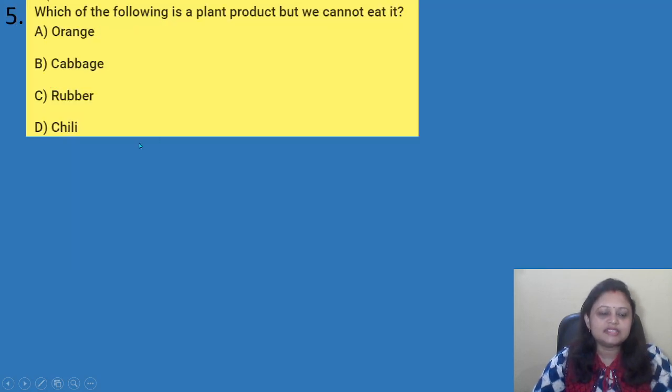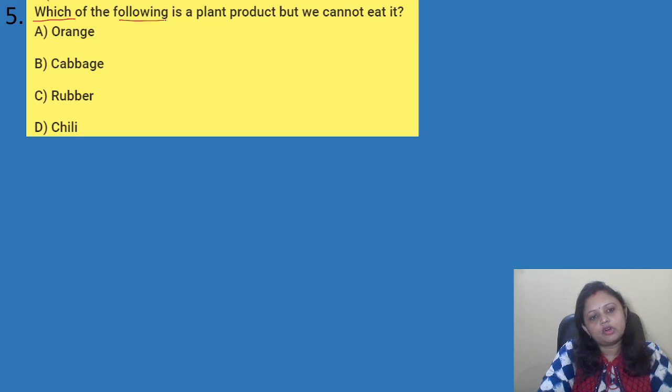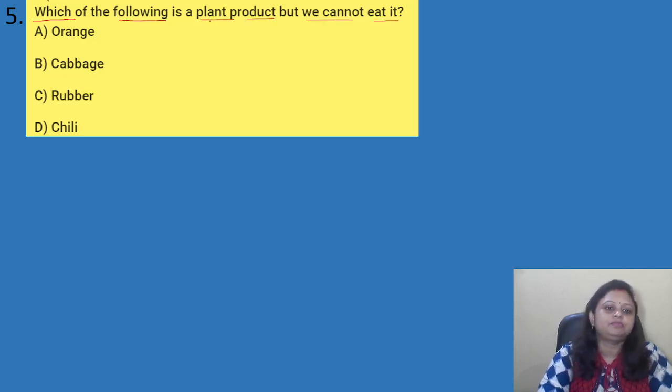Coming to the next question, which of the following is a plant product but we cannot eat it? Options are A. Orange, B. Cabbage, C. Rubber, D. Chili. So, which of the following is a plant product but we cannot eat it? So, orange, it is a plant product and we eat it, right?